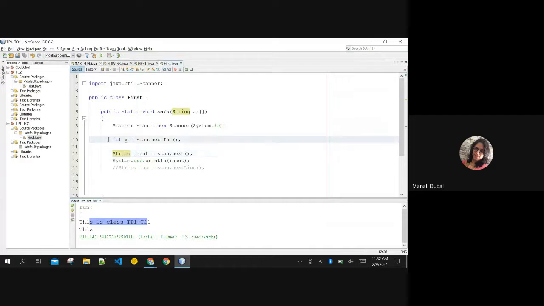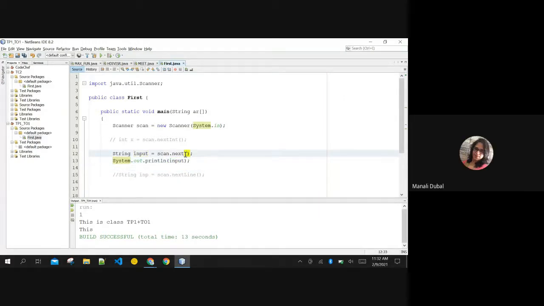Okay, fine. Even if I comment it out, it is only accepting the string, right? It is used to accept the string from the user. But I entered a full statement. What is it storing? It is storing only the first word, right? Did you see what it is storing? Only the first word. Exactly.